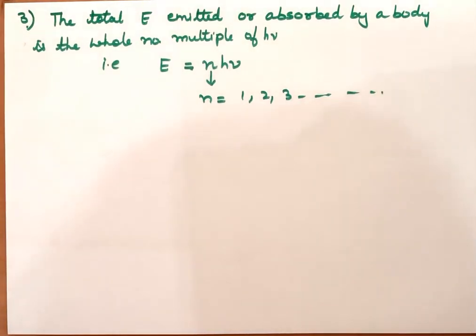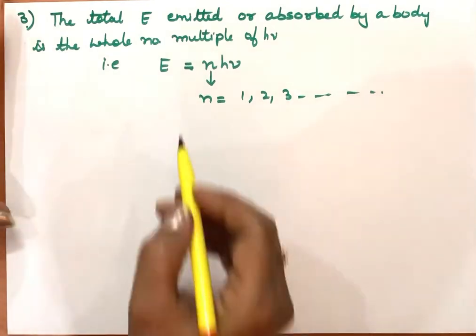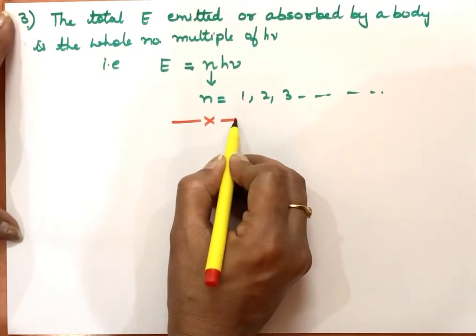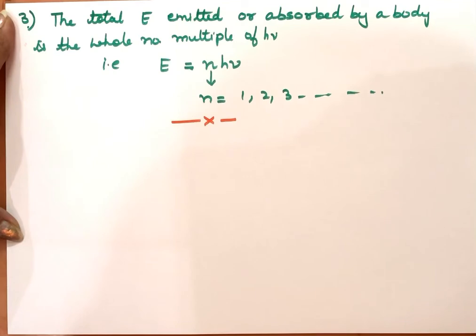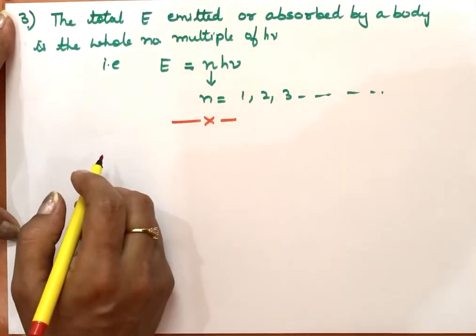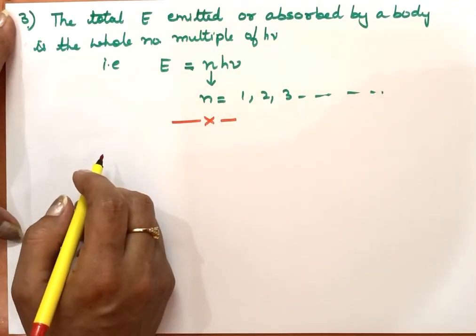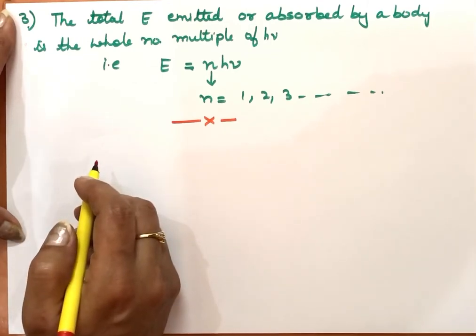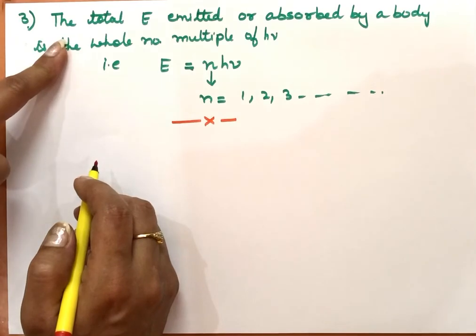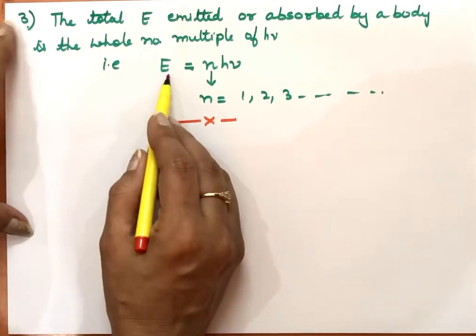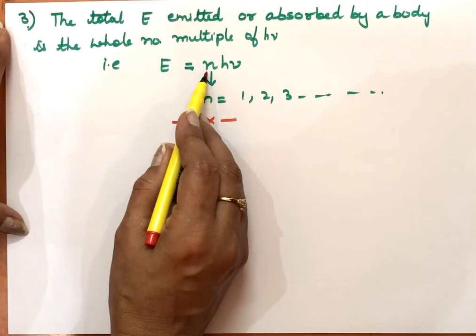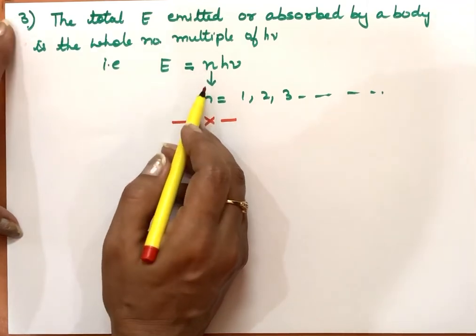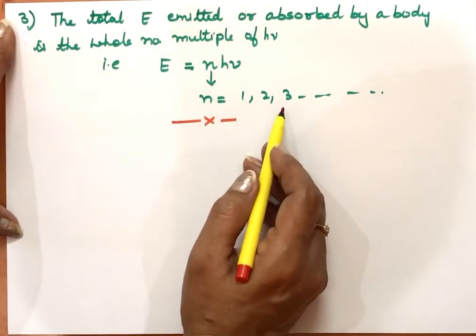So this is the Planck's quantum theory. There are 3 points of this theory. First point is energy is not emitted or absorbed by a substance continuously, but discontinuously in the form of small packets of energy. And these packets of energy are called quanta. And how much is the energy of one quanta? It is proportional to nu. That means E is equal to h nu. And how much is the total energy emitted or absorbed? For that we multiply E equal to h nu with the number of particles emitted, number of the quanta emitted, that is n. It's a whole number value.